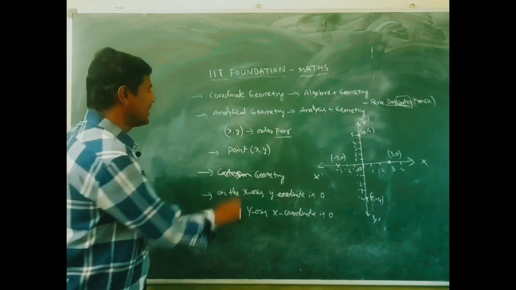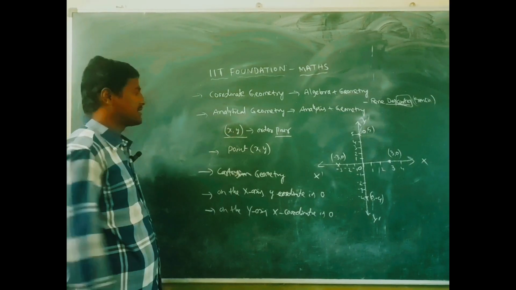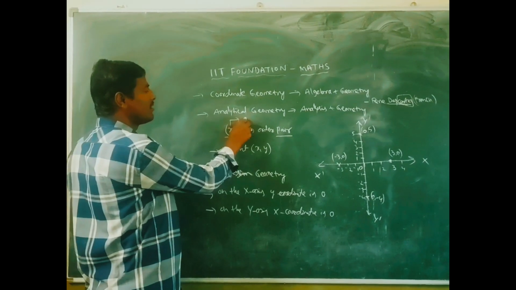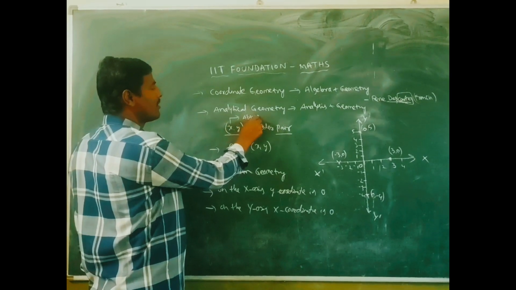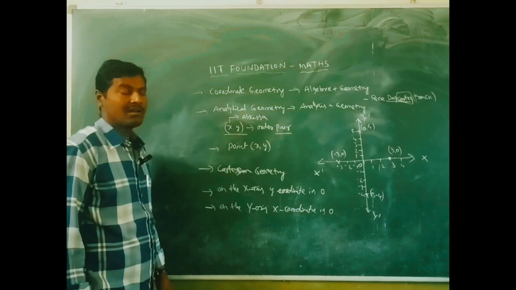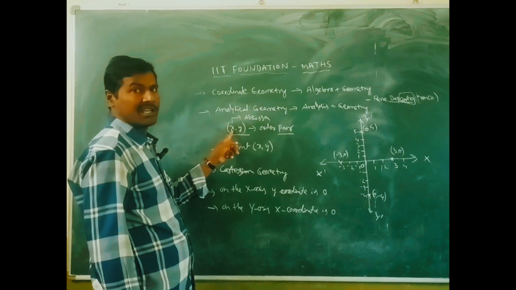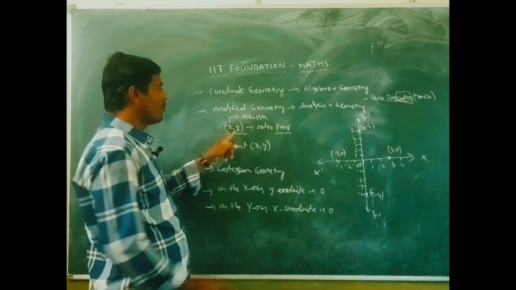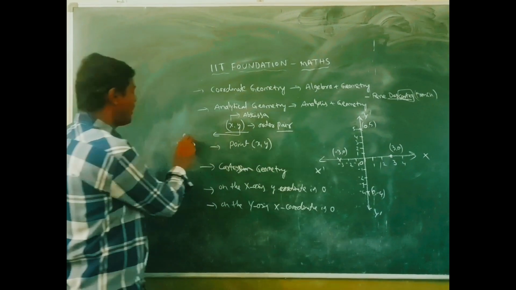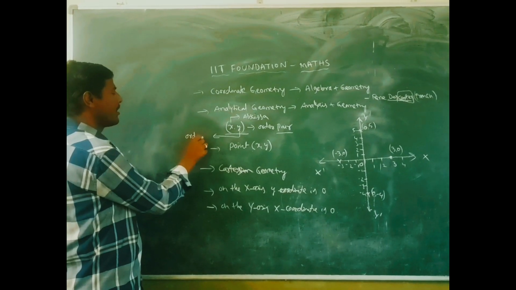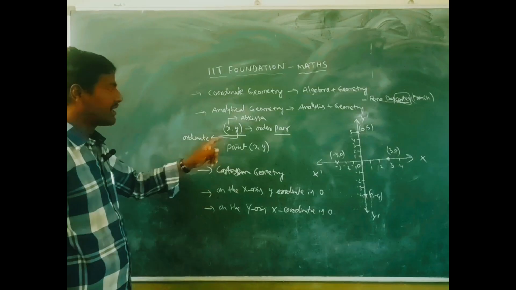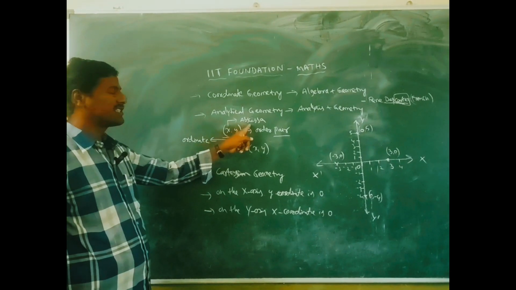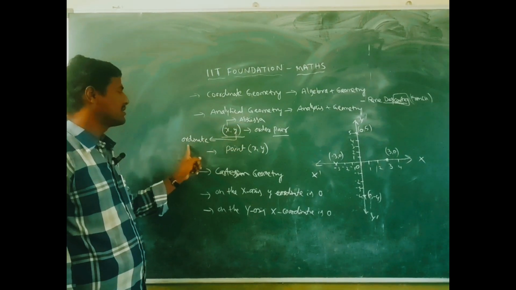In x comma y, x is called the abscissa, the first element or first coordinate. Y is called the ordinate, the second element.